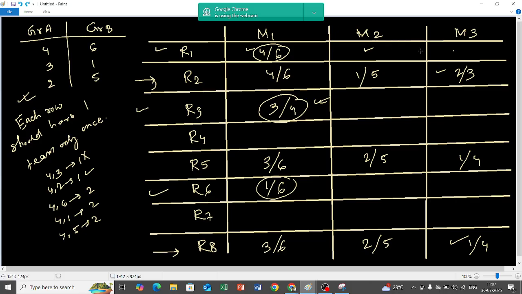Yes, 4 is already playing with 4 6. So here 4 has already been scheduled. So I cannot put 4 2 over here. Can I put 4 2 over here? No, sir. Can I put 4 2 over here? No, sir. Can I put 4 2 over here? Yes, sir.